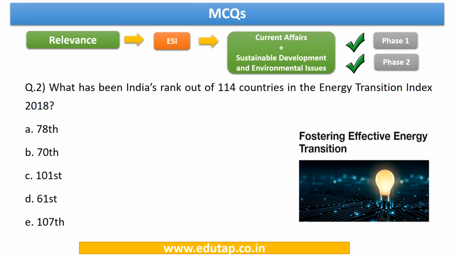Here we come to the second question. It says, what has been India's rank out of 114 countries in the Energy Transition Index 2018? India has been ranked 78th. This question can be mapped to the ESI section under current affairs. If you want to map it to a specific topic, we can map it to sustainable development and environmental issues.